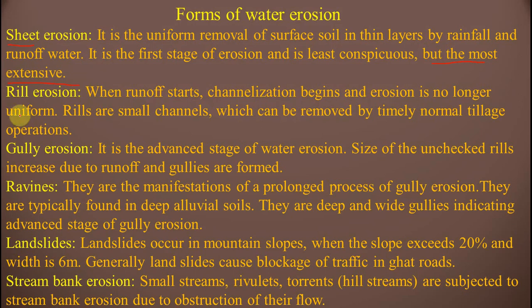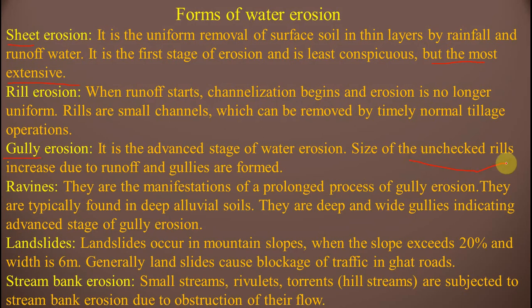Rill erosion: when runoff starts, channelization begins and erosion is no longer uniform. Rills are small channels which can be removed by timely normal tillage operations. Okay, gully erosion: the name itself says gully, that means rills are the smaller parts, and when rills become larger they become gullies. It is an advanced stage of water erosion. The size of unchecked rills increases due to runoff and gullies are formed. Here see, the size of the rills is increased and gullies are formed, right?